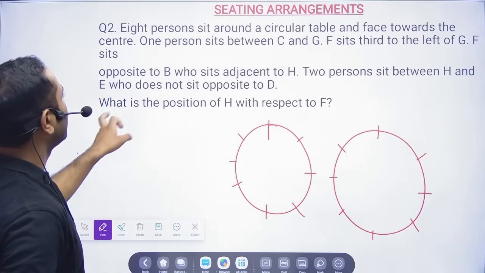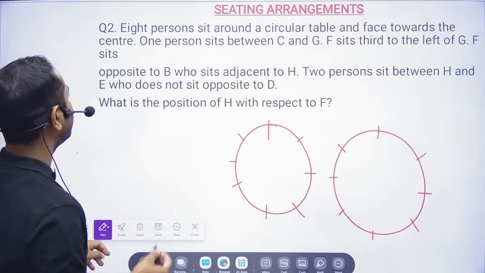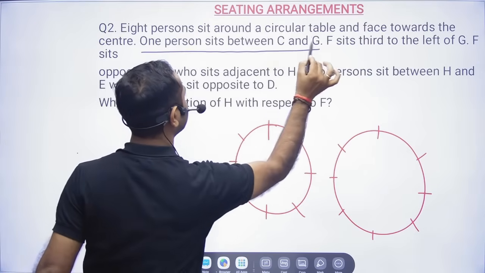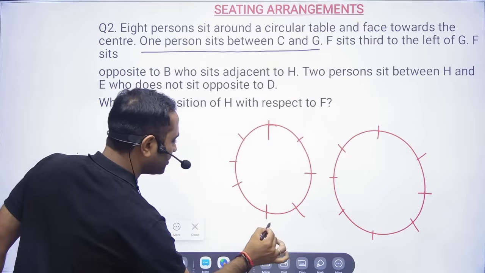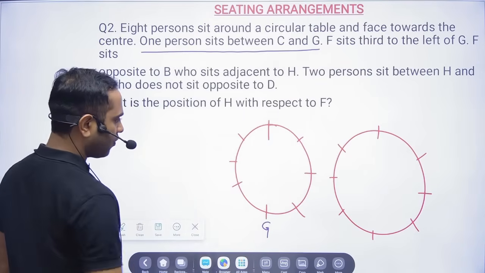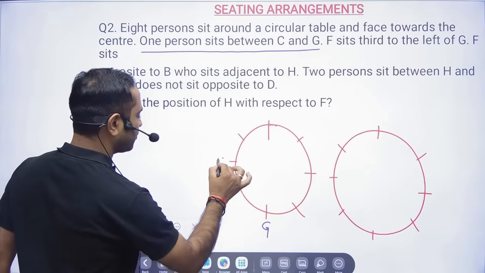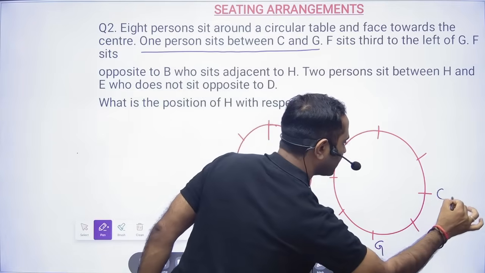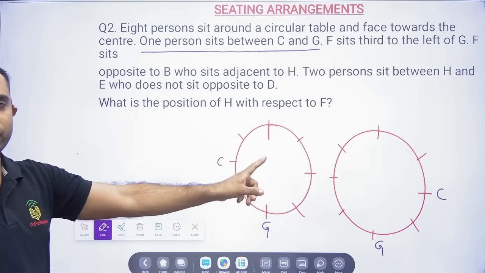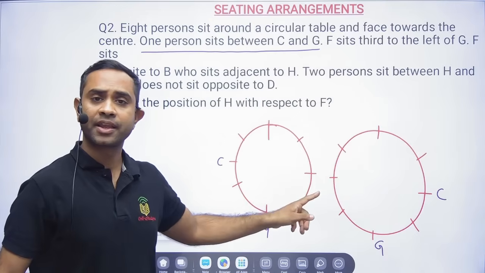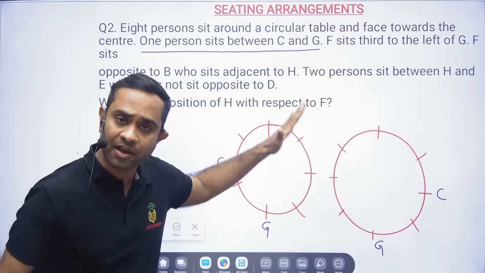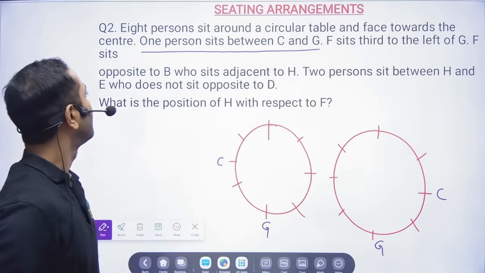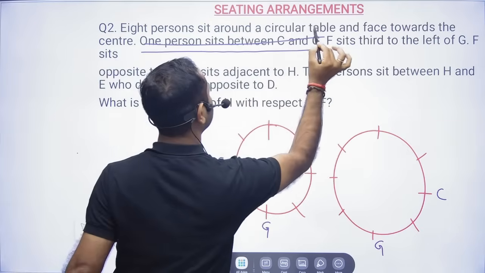Now what they are telling: one person sits between C and G. Anywhere you take, so G if you take here, then one person sits between C and G. So now there are 2 conditions. Either C will come here or C will come here. So always these 2 diagrams will help you reduce the possibility of messing up. Okay. So one person sits between C and G, that is done.